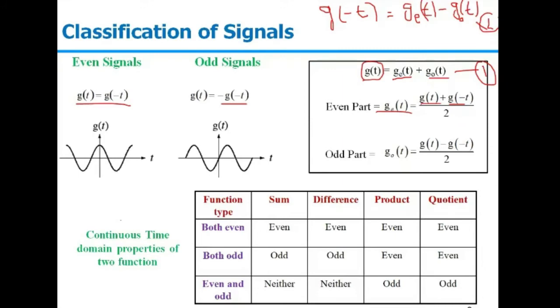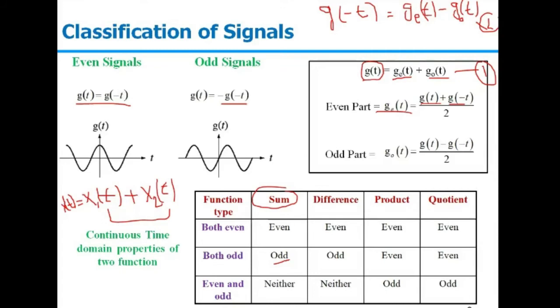Suppose both the functions are even. If you have two signals x1(t) and x2(t) and you are adding these two signals, first we are talking about the addition, that is the summation part. If both the signals are even, then the resultant will also be even. So in that case x(t), which is equal to x1(t) plus x2(t), will also be an even signal. If both the signals are odd, that is x1(t) is odd and x2(t) is also odd, and you are adding two odd signals, the resultant will be an odd signal only. If one is even and the second one is odd, then the resultant will be neither even nor odd. And the same convention is followed in the difference as well.